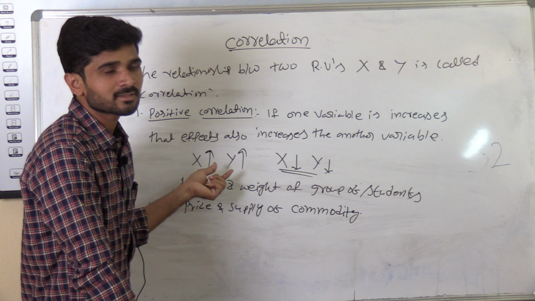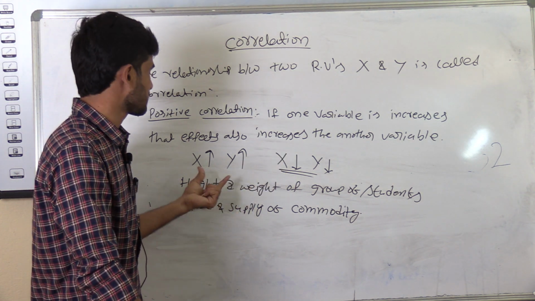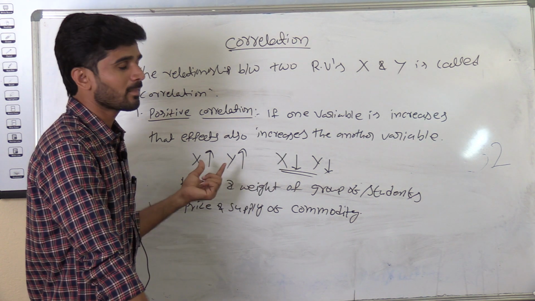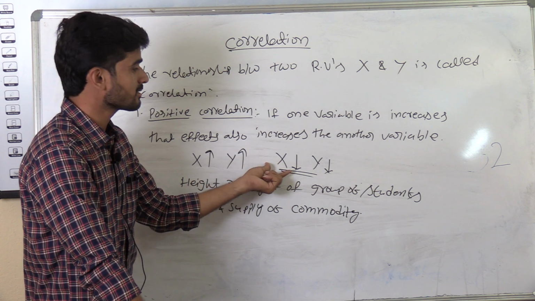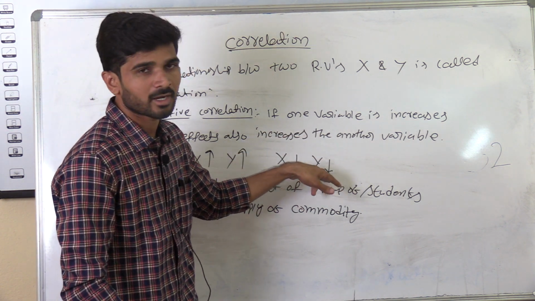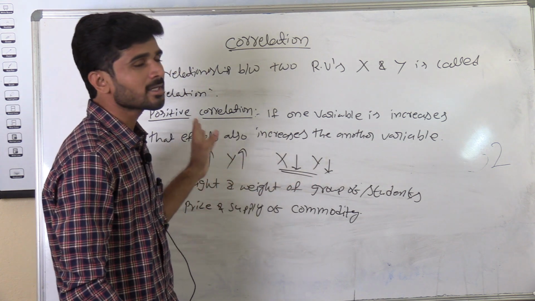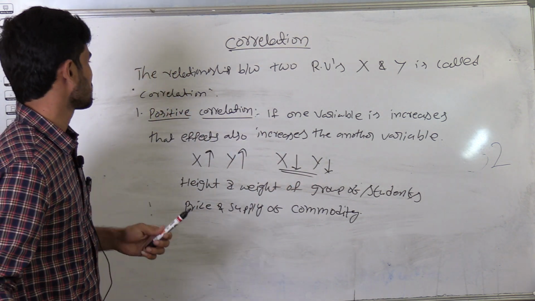When height increases, then weight also automatically increases. Both variables are in the same direction. When one variable decreases, that automatically decreases the other variable. So that relation is known as a positive correlation.